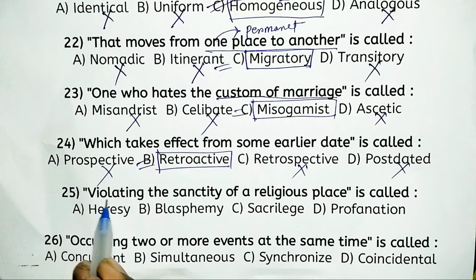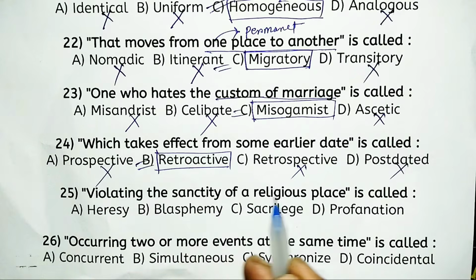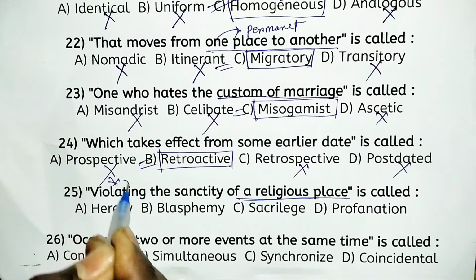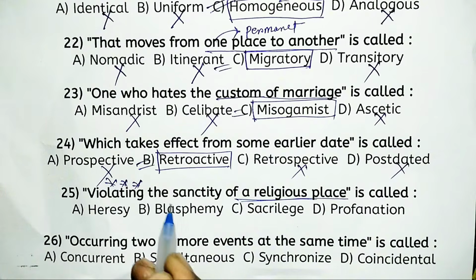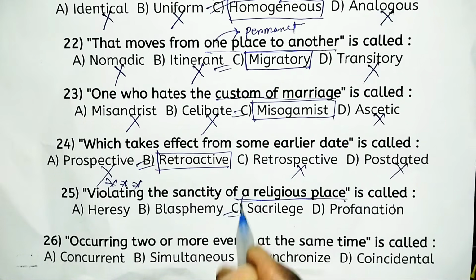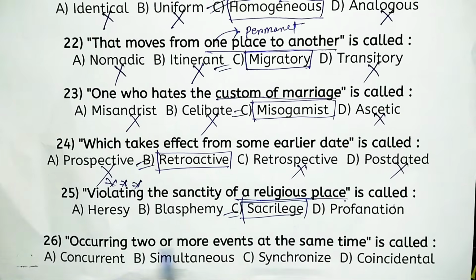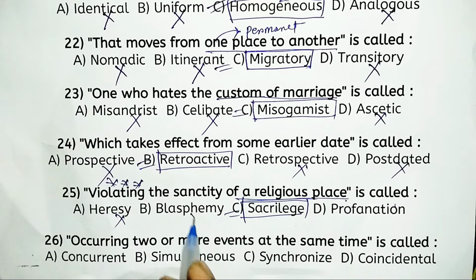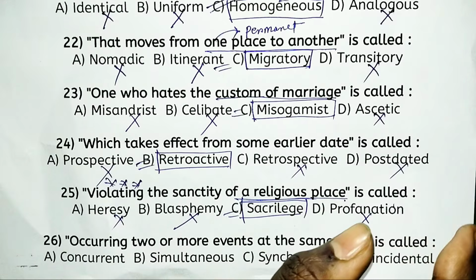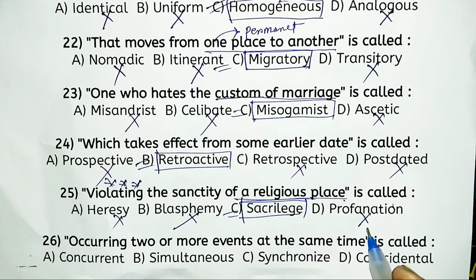25th, violating the sanctity of a religious place. This is a very common and important term. Violating the sanctity of a religious place is called option C, sacrilege. Sacrilege. Heresy is not the right answer. Blasphemy is inappropriate, and profession is also inappropriate, as well as opposite words.